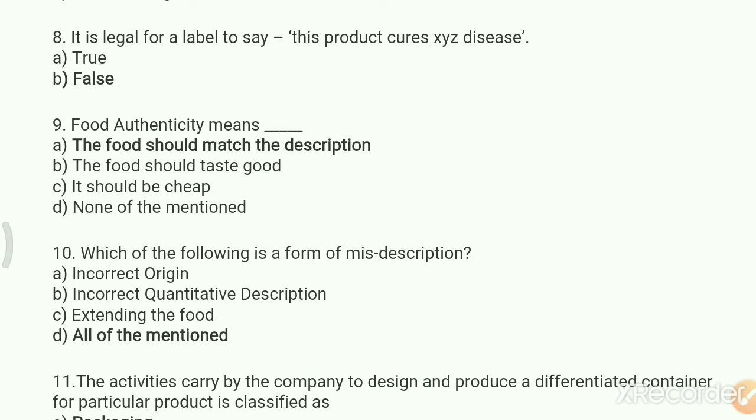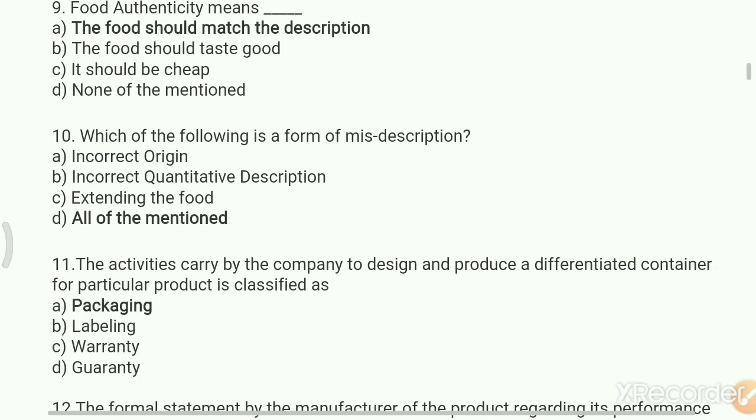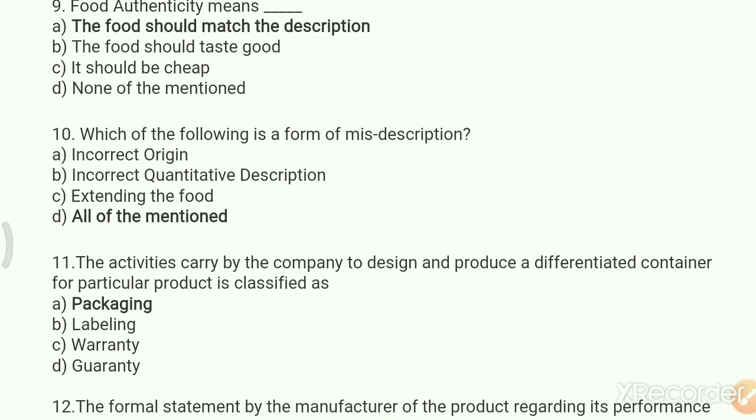Next question, food authenticity means option A, the food should match the description, B, the food should taste good, C, it should be cheap, D, none of the mentioned. The food authenticity means the food should match the description. Next question, which of the following is a form of misdescription? The option A, incorrect origin, B, incorrect quantitative description, C, extending the food, D, all of the mentioned. Right answer is all of the mentioned. Incorrect origin, incorrect quantitative description, extending the food, all are forms of misdescription.